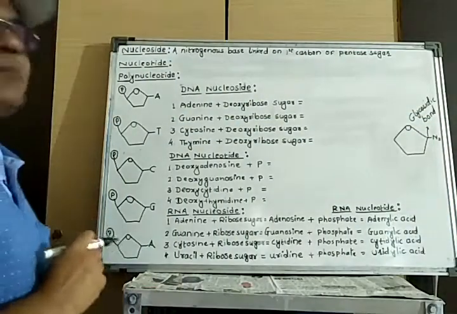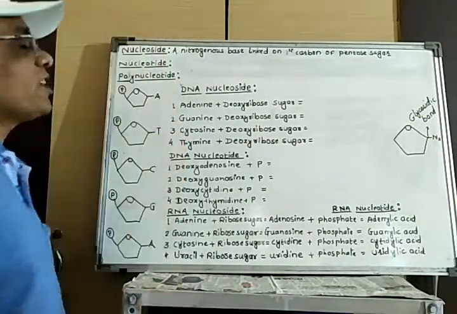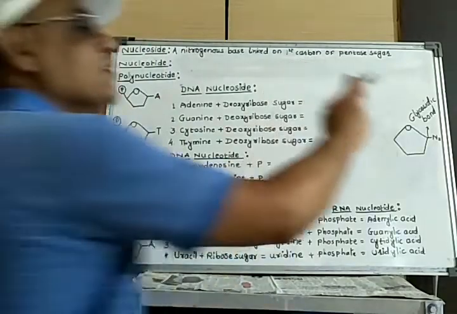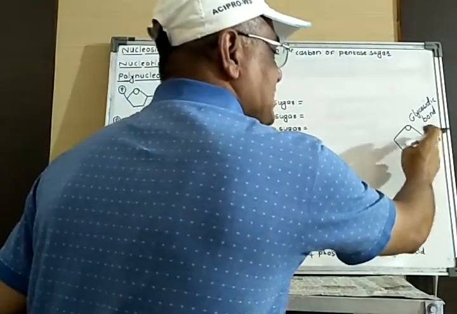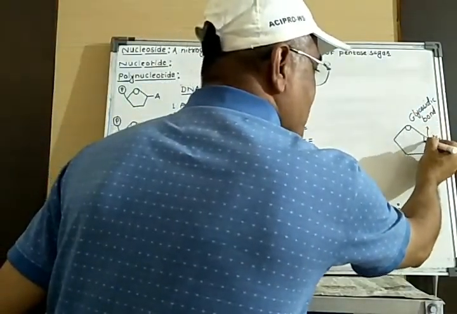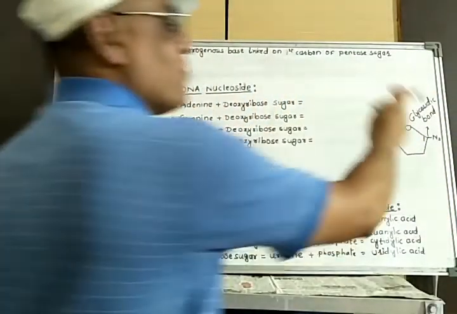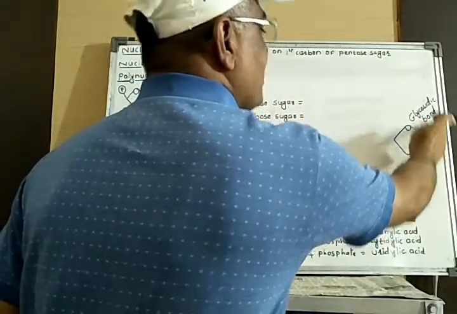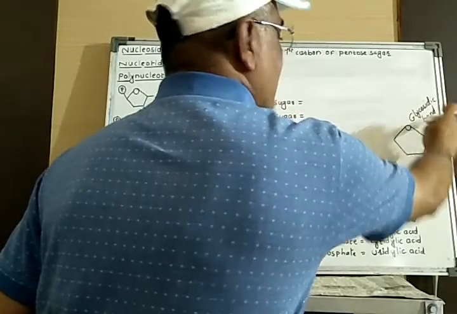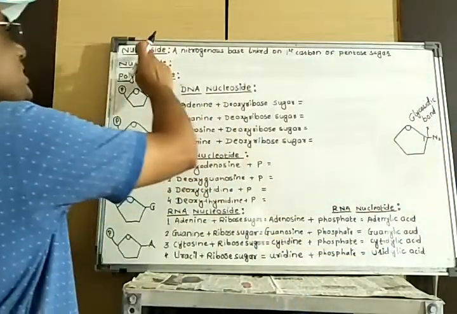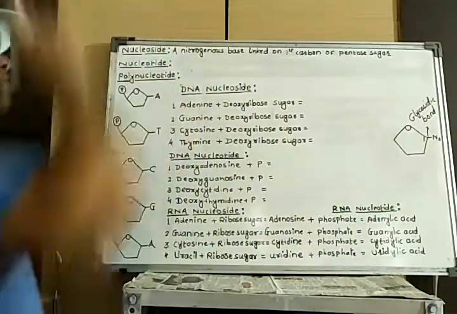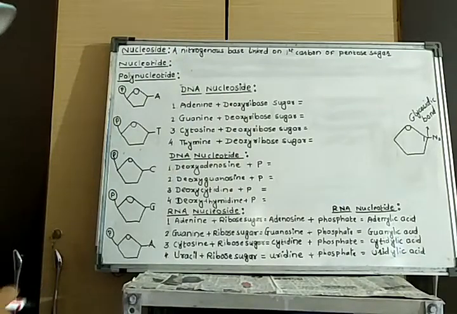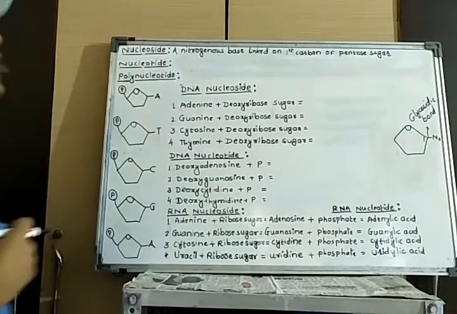You have to keep in mind how one nucleoside formation takes place: when a nitrogen base is linked to carbon number first of the pentose sugar molecule with the help of a glycosidic bond, there is formation of a nucleoside. Then what is one nucleotide?